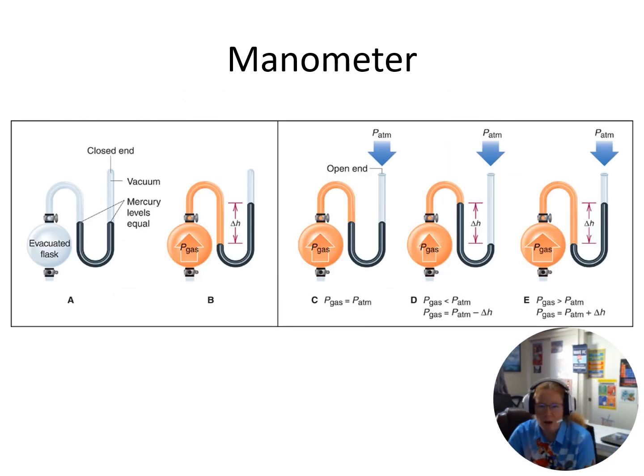Manometers will let you record the pressure of a vapor inside of a system. You can do a closed system, and then just the difference in the height of those is going to give you the pressure. If you have an open-ended manometer, then you have to look at which side is higher, one versus the other, and then you have to deal with the atmospheric pressure as well.